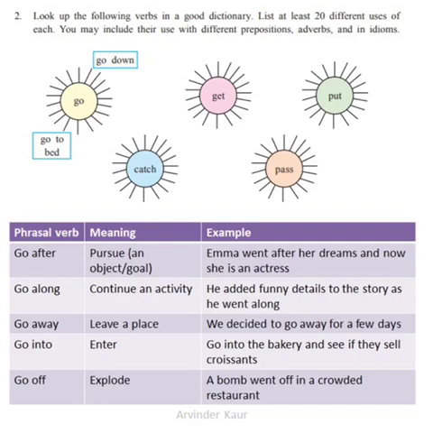Third example for go is go away. Meaning here is leave a place. Example: we decided to go away for a few days. Fourth example, go into. That means enter. Sentence frame here is: go into the bakery and see if they sell croissants. Fifth example, go off. The meaning is explode. Example: a bomb went off in a crowded restaurant.